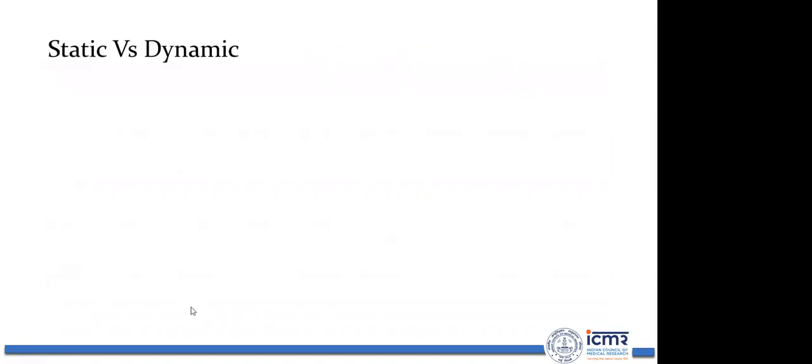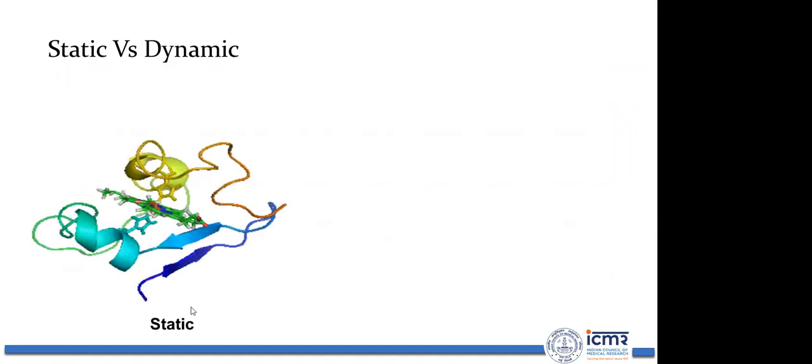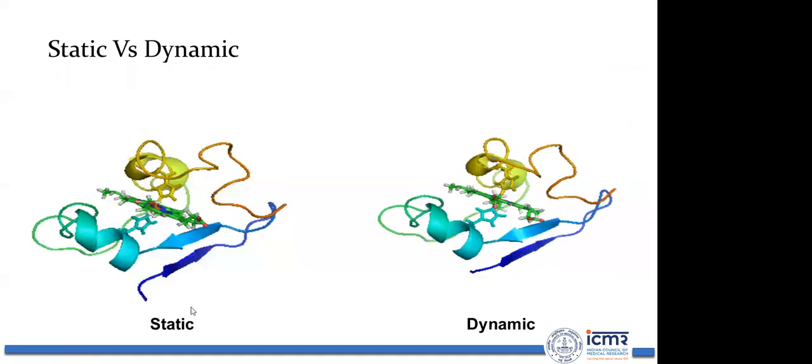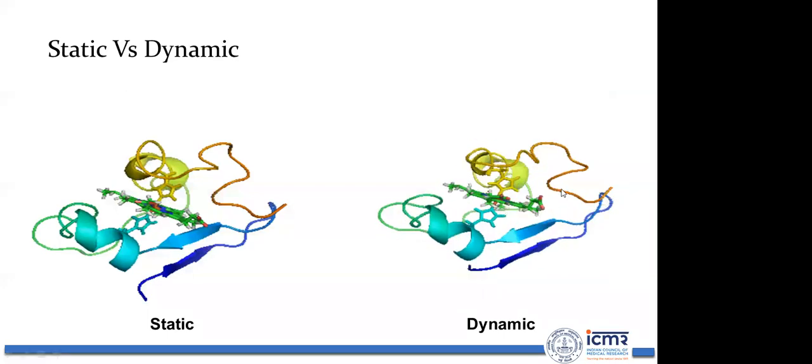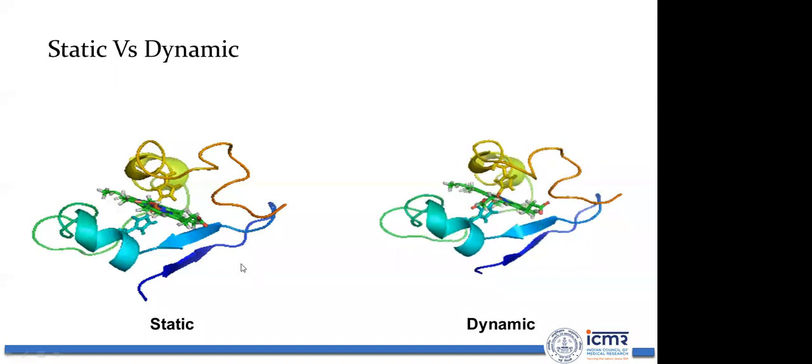Now, another thing is that all the things I have discussed till now are in a static phase. But actually proteins are not static pictures. They are not like a photocopy. They are actually dynamic. This is a static image and this is a dynamic image. Proteins are moving like this inside our body. They are not static.